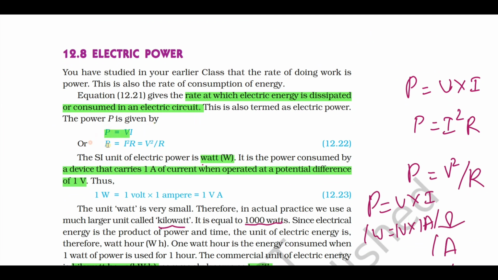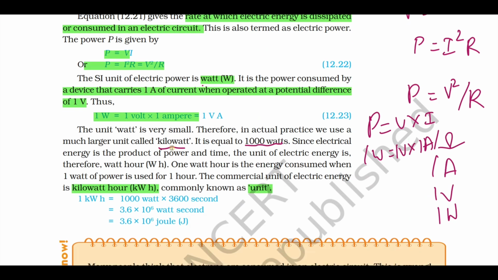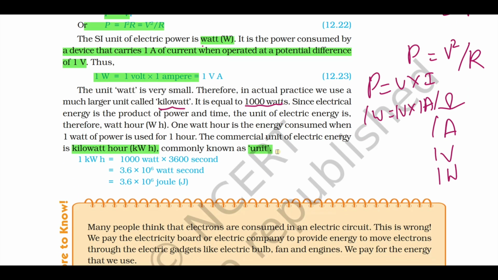Different ways by which you can express the power are P equals V into I, P equals I square R, and P equals V square by R. What is 1 kilowatt? 1 kilowatt is 1000 watts. And what is the commercial unit of power? It is kilowatt hour. Commercially it is commonly known as unit.